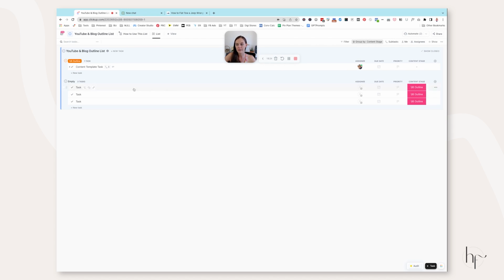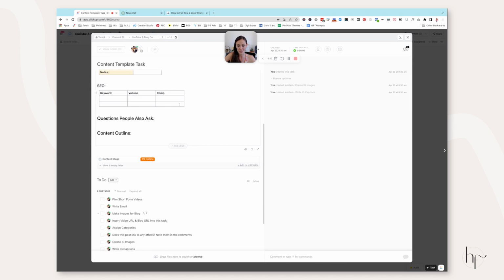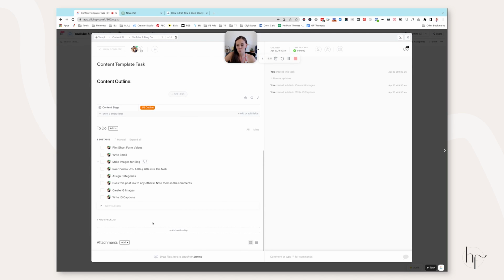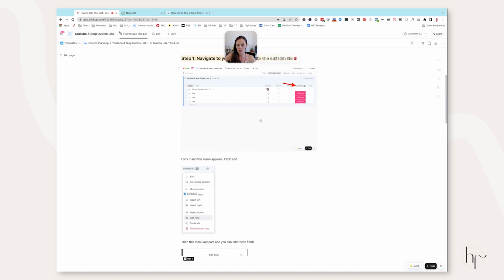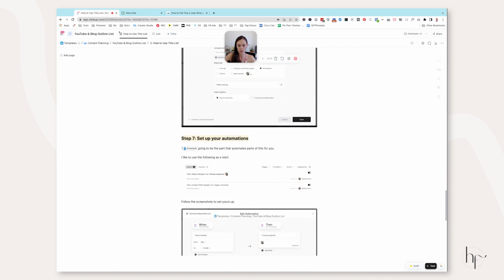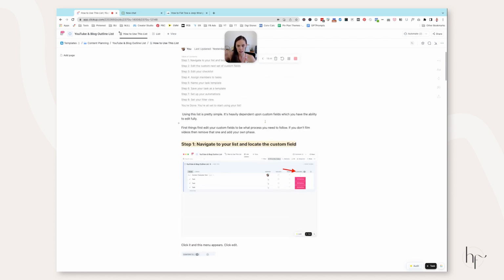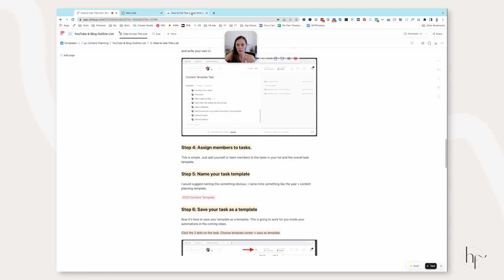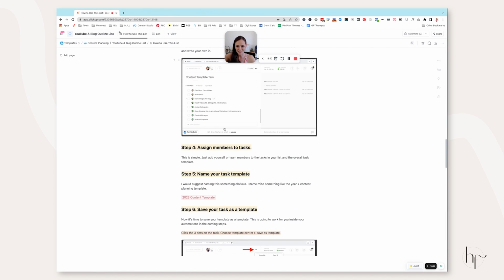I have my list here with my preferred view, how I want it seen. I have a content task template in there and it's the exact same one, as well as my checklist. And then I walk you through the exact process of customizing this template for yourself. And yes, I could sell this, but it is free and it's in the description down below. So go grab it. Absolutely no pressure on that, but if you want it, it's yours.